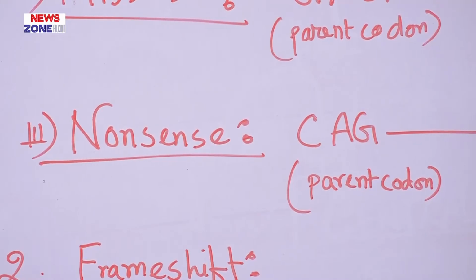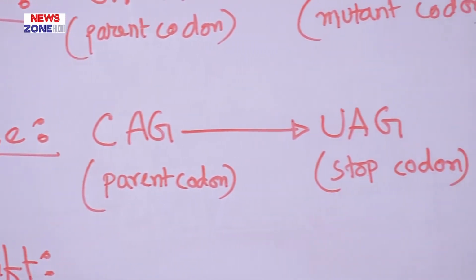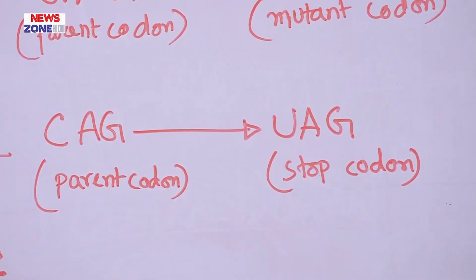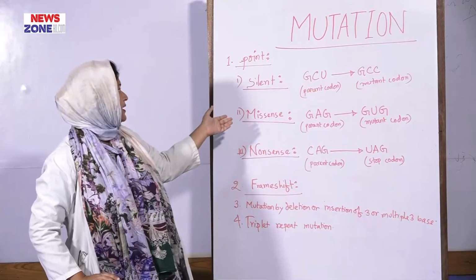In nonsense mutation, a new codon is formed by the base substitution which turns into a stop codon. So in beta thalassemia, in the beta chain of the hemoglobin, where the CAG codon codes for glutamine, when it turns into UAG, it becomes the stop codon. Truncated protein synthesis occurs because the stop codon comes early. So there will be truncated protein synthesis in the beta chain, and beta thalassemia occurs. So we will now show some examples on the board.